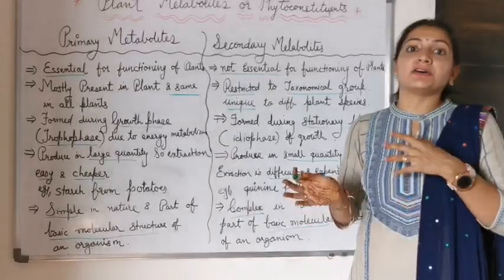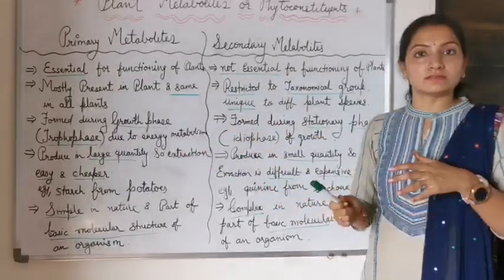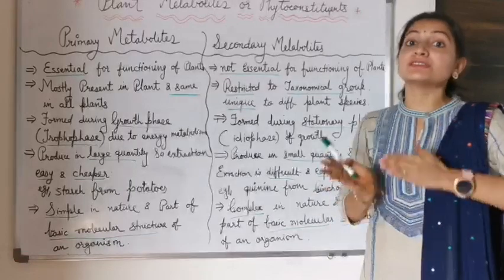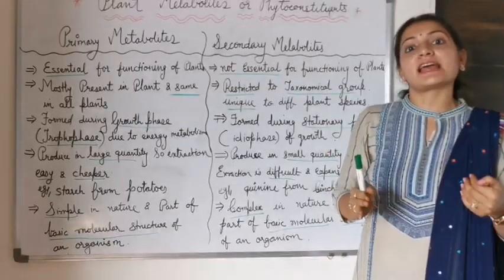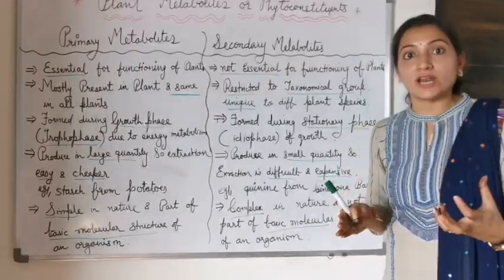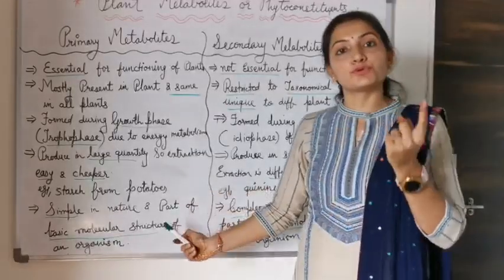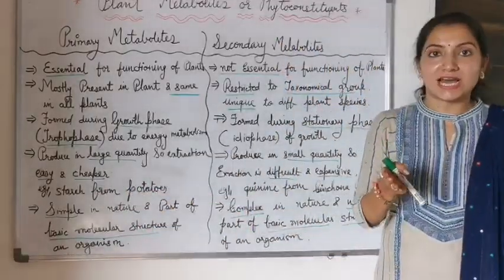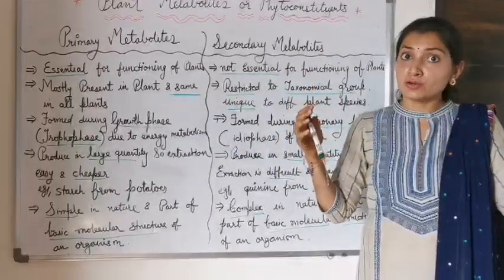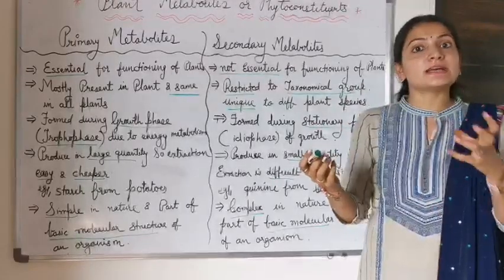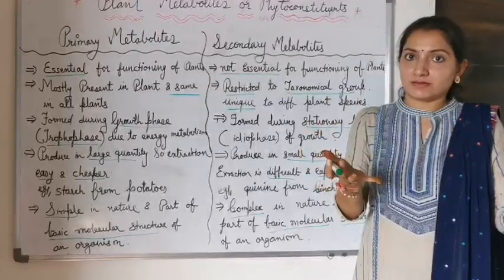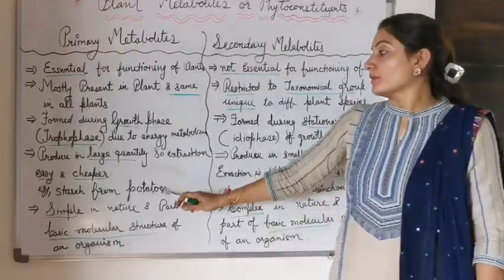Now the next difference is production in large quantity. We discussed this previously: primary metabolites are produced in a large quantity, a more amount, and because of that their extraction is very easy and cheaper. We get more primary metabolites, so the process is cheaper. For example, starch, which is a complex structure of glucose, is present in potato. So we get more starch by an easy, cheaper method from potato.